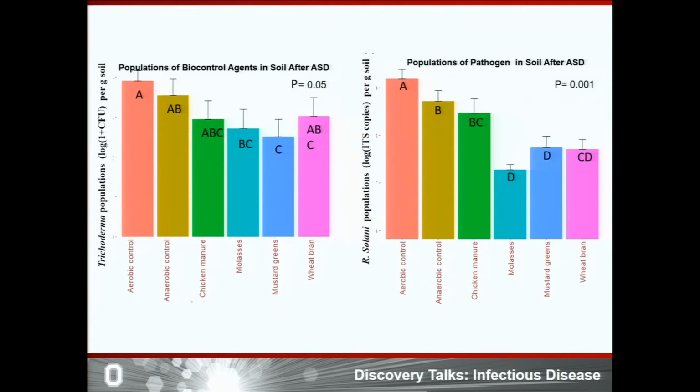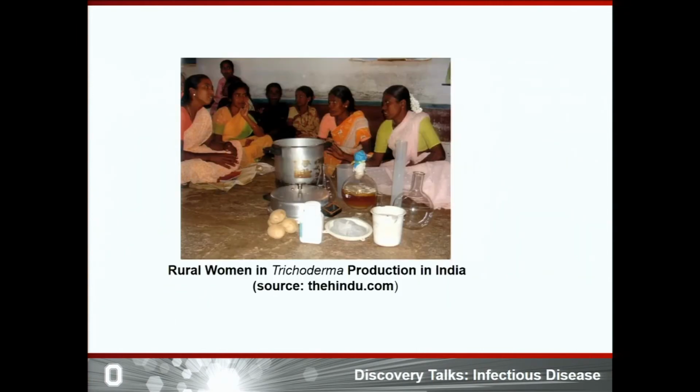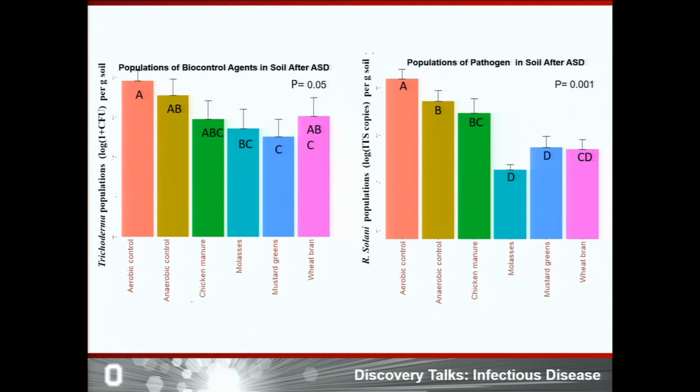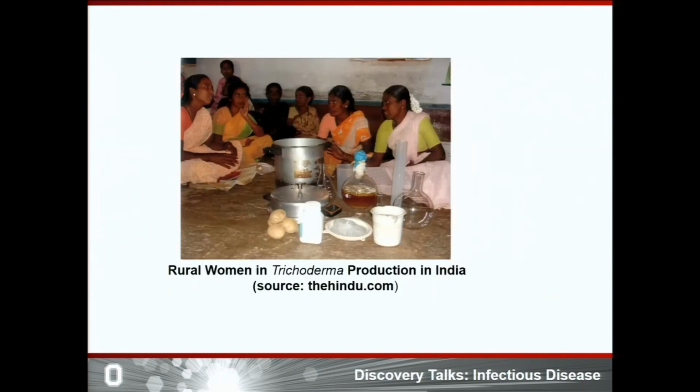At the same time, we also measured the soil population of beneficial microbe Trichoderma and pathogen Rhizoctonia solani in the soil after AST treatment. We found a significantly lower population of Rhizoctonia solani in the soil, but the population of beneficial microbe Trichoderma was not reduced at all. And this indicates that Trichoderma can survive in the AST treatment condition, but it can reduce the population of the pathogen.